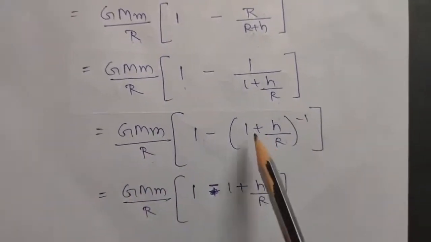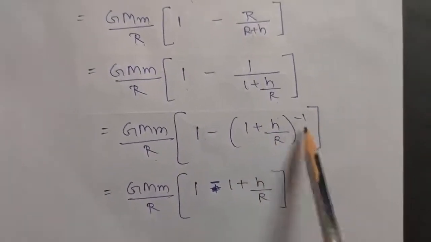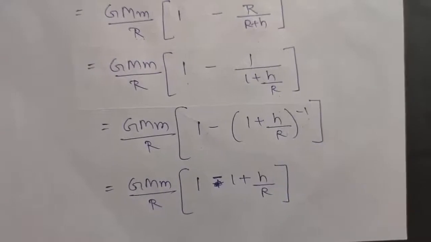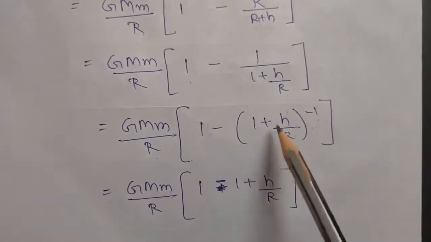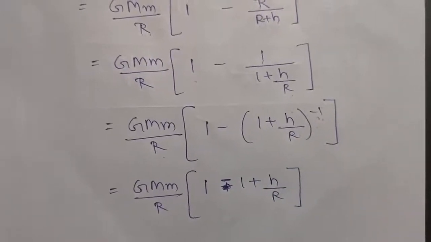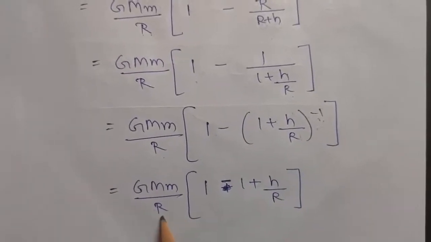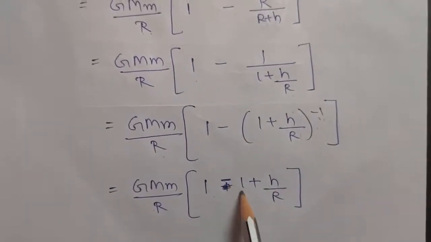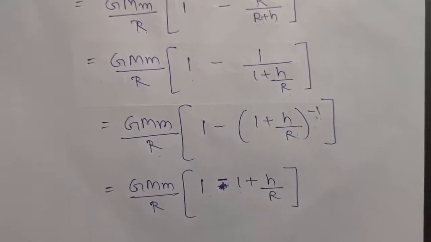Okay, so now how to solve this term? This is nothing but 1 plus x to the power n. As I told you in the last lecture, we can solve such terms by the binomial theorem, so we will be solving it by using the formula 1 plus nx. When you apply 1 plus nx, you will get GMm by R into 1 minus 1 plus h by R. So 1 minus 1 will cancel out.